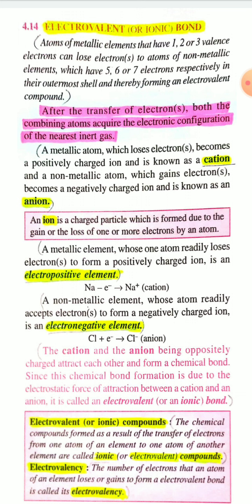Both cations and anions are ions. An ion is a charged particle which is formed due to the gain or loss of one or more electrons by an atom.